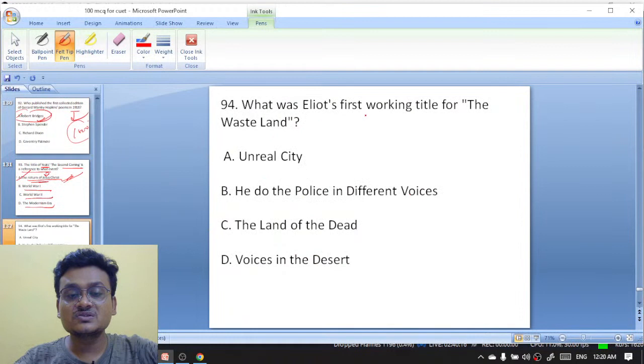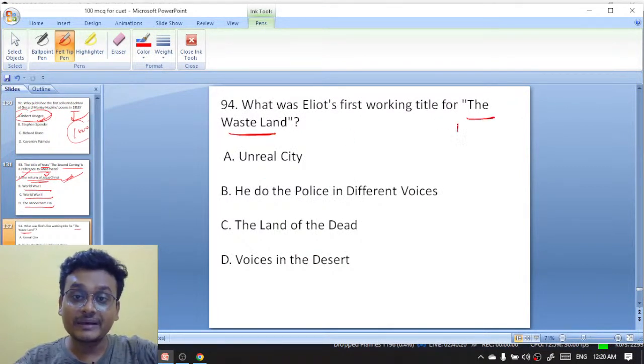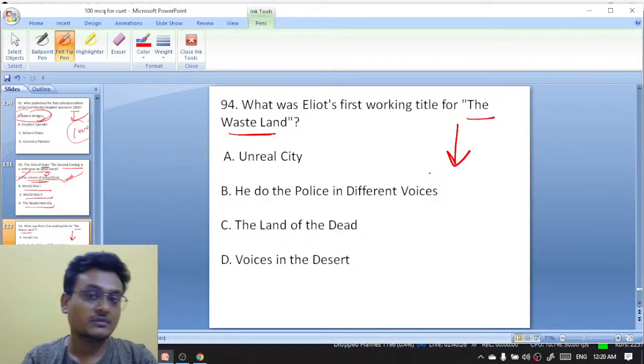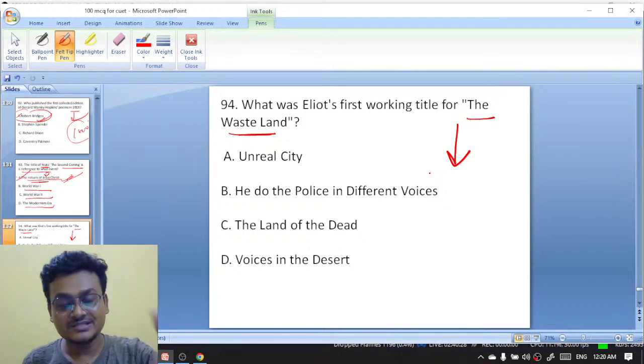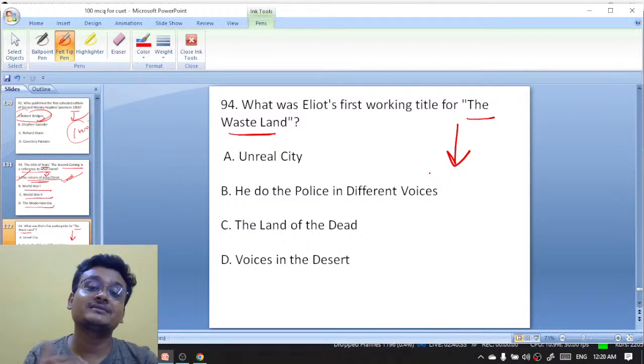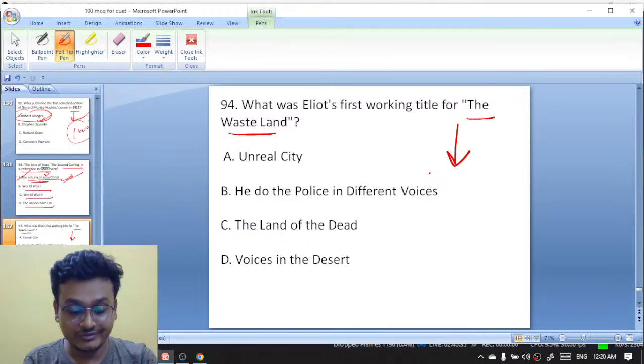What was Eliot's first working title for The Waste Land? Waste Land का पहला title क्या है? When he was writing The Waste Land, at that time another title was given. What was the title? What was Eliot's first working title for The Waste Land? Working title of The Waste Land क्या है?